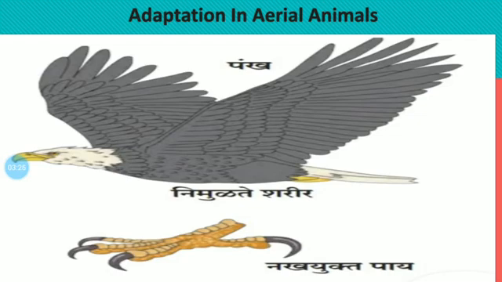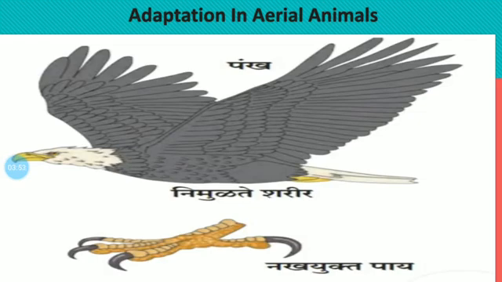See, these are the more adaptations that happen in the bird's body. Their bones are hollow. The weight of those hollow bones is minimum. A body covering of feathers and modification of forelegs